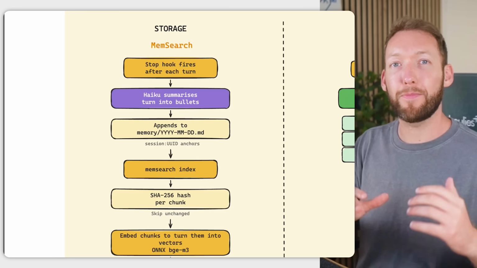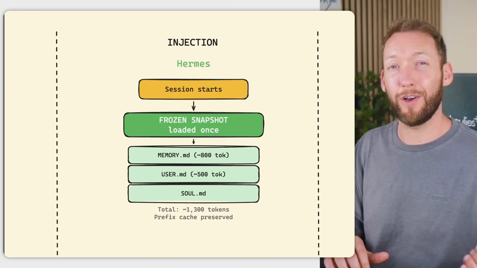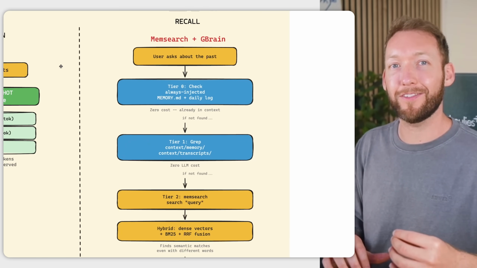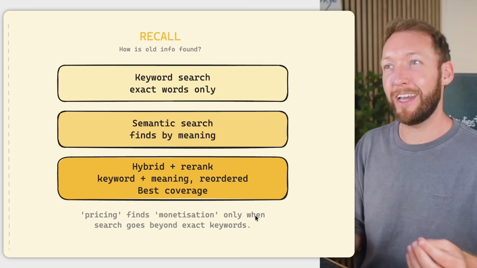So quick recap: I pulled the best ideas from each memory framework and rebuilt them inside Claude Code. Why did I do that? Because no single framework had a comprehensive answer to the three jobs of storage, injection, and recall. So we've taken the best of each framework and pulled it into one comprehensive system that's plug and play. You can use it with Claude Code, Codex, and any other harness. Next video, I'm walking you through the full team operating system that this memory system plugs into.